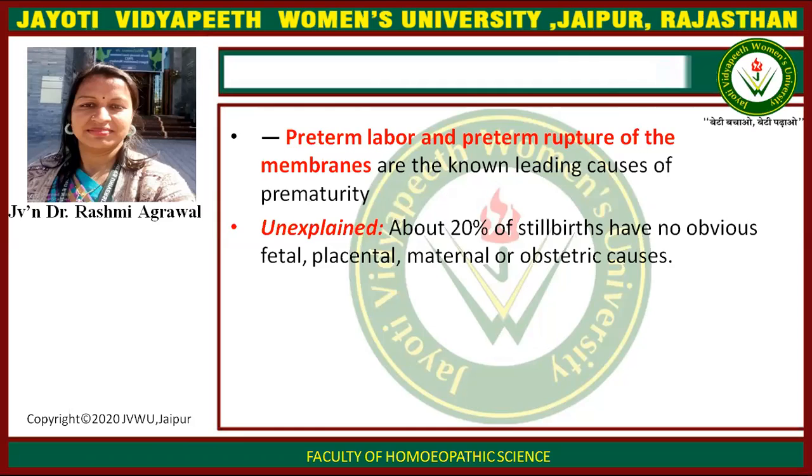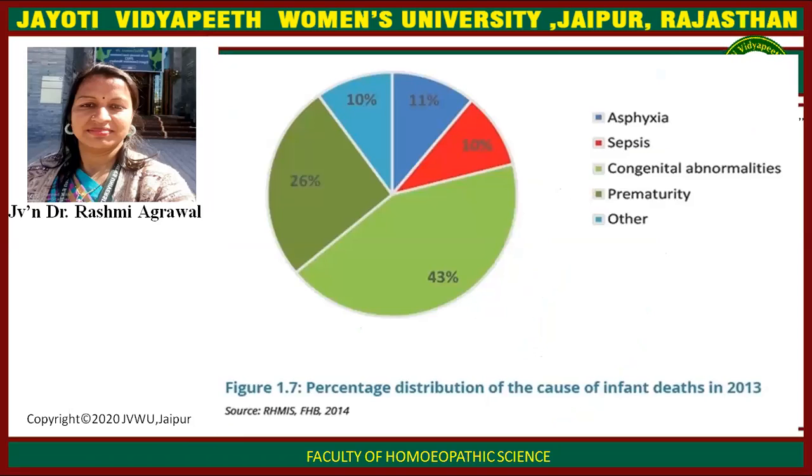These are the main factors. Then here is the pie chart; you can understand by these charts. These are the causes which can lead to mortality: asphyxia, sepsis, congenital abnormalities, prematurity, and others.